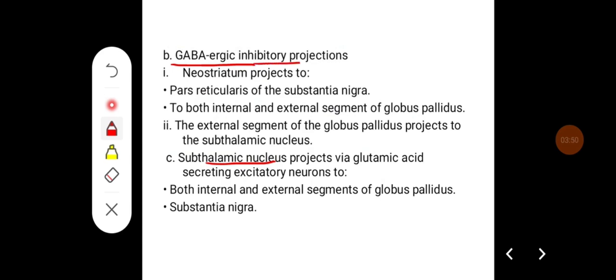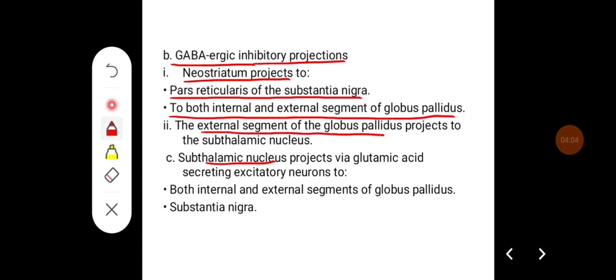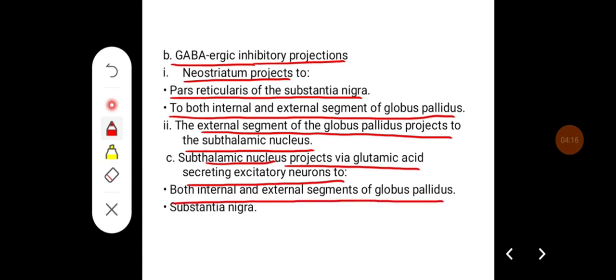The GABAergic inhibitory projections from the neostriatum project to the pars reticularis of substantia nigra and to both internal and external segments of the globus pallidus. The external segment of the globus pallidus projects to the subthalamic nucleus, and subthalamic nucleus projects via glutamic acid, an excitatory neurotransmitter, to both internal and external segments of globus pallidus.